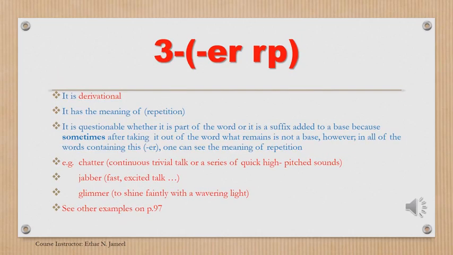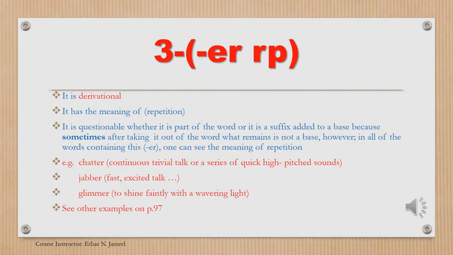The third suffixal homophone of ER is ER repetition, ER RP. RP stands for repetition. This ER is derivational, it is not inflectional, and it has the meaning of repetition. This ER is questionable, it is problematic, because it is not clear whether it is a suffix that is added to a base or it is part of the word itself.